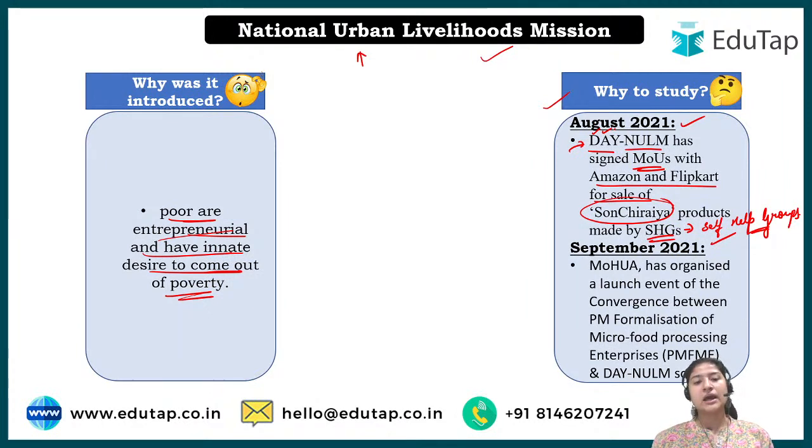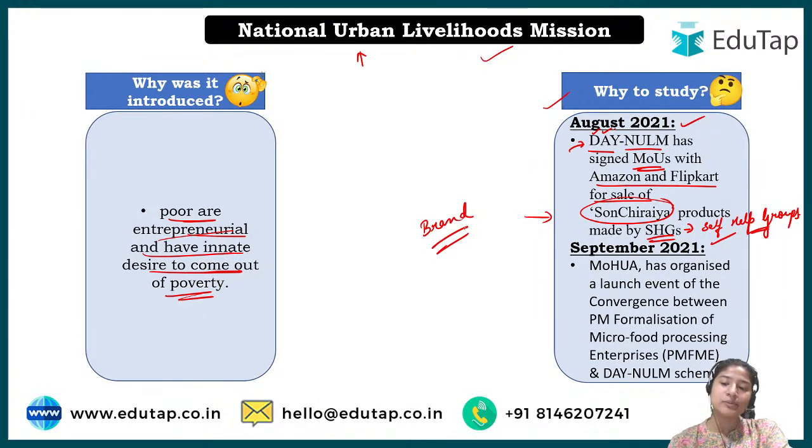Under this National Urban Livelihood Mission, the mission signed a deal with Amazon and Flipkart that the women who belong to self-help groups and whatever handmade things they are making, they would sell on Amazon and Flipkart. Every brand has its name, and this brand name would be Son Chiraiya. Whatever is made by the self-help group women would be sold under the brand Son Chiraiya. This was done recently, in August 2021.